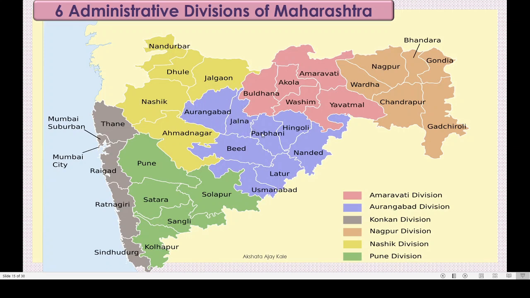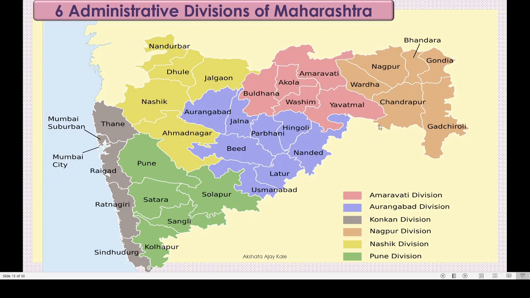See 1, 2, 3, 4, 5, 6, 7 and 8. 8 districts together make Aurangabad division. Okay, and here ash color, that is called as Konkan division. It includes Thane, Mumbai, Mumbai Suburban, Raigad, Ratnagiri and Sindhudurg. Yes, dear children, we are in Konkan division, right? We live in Mumbai, correct? So we are in Konkan division.